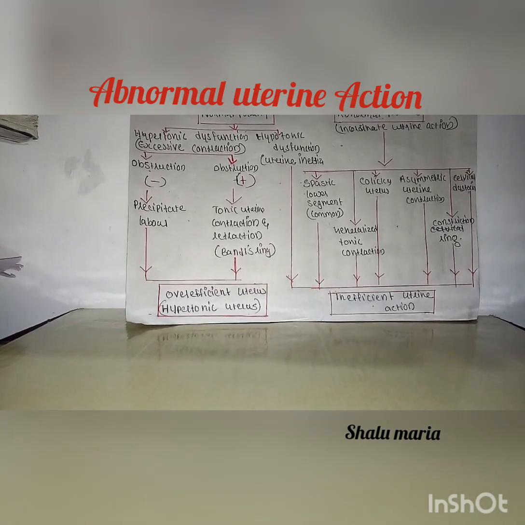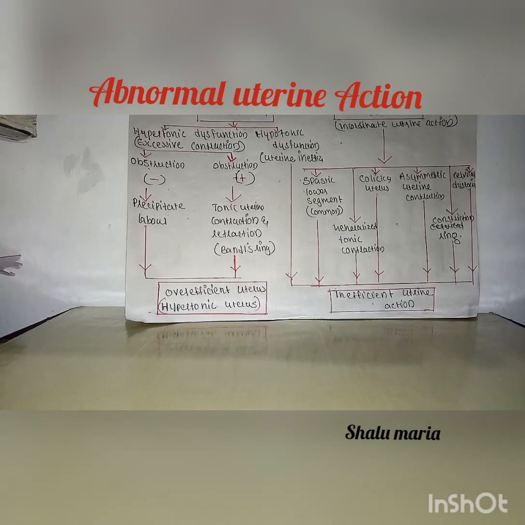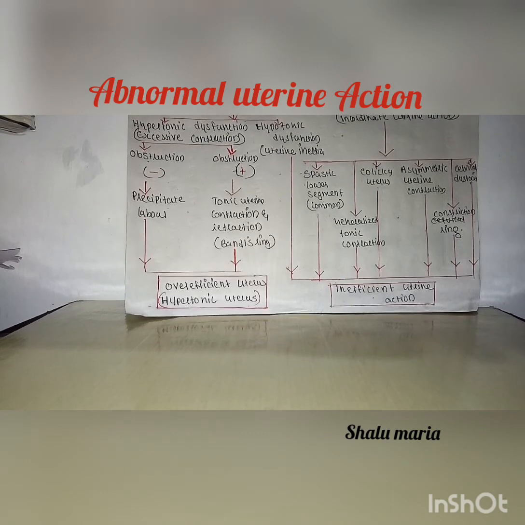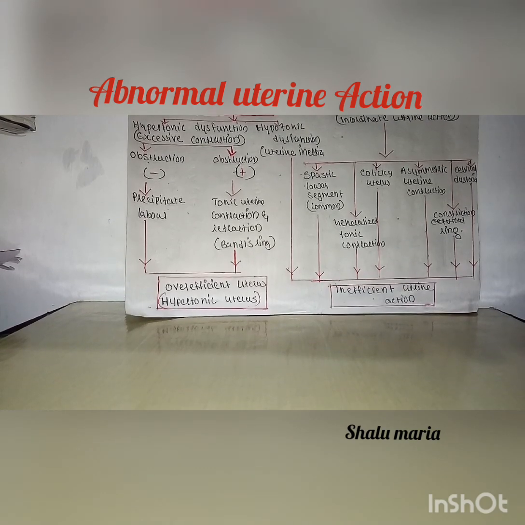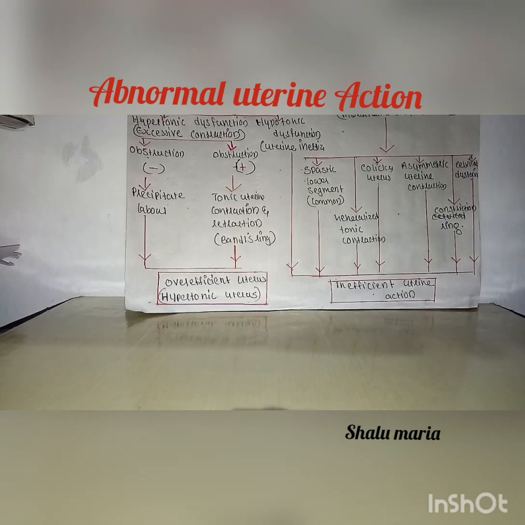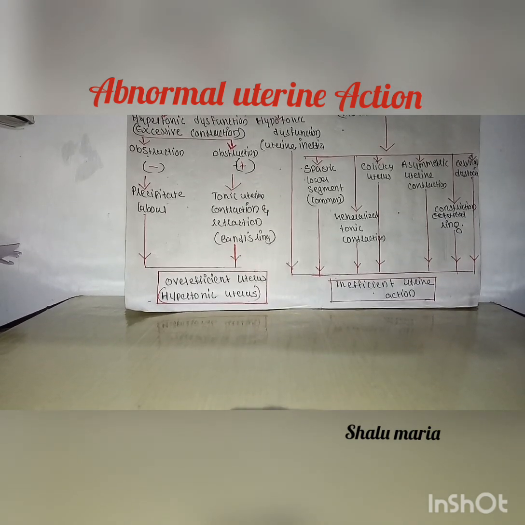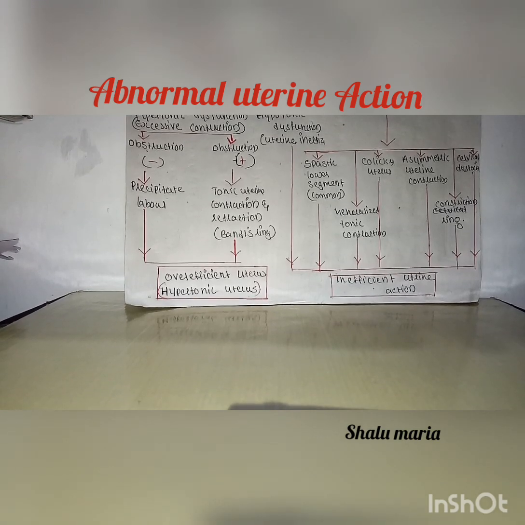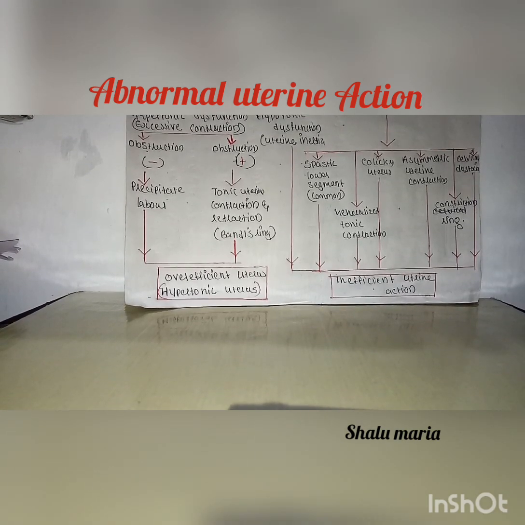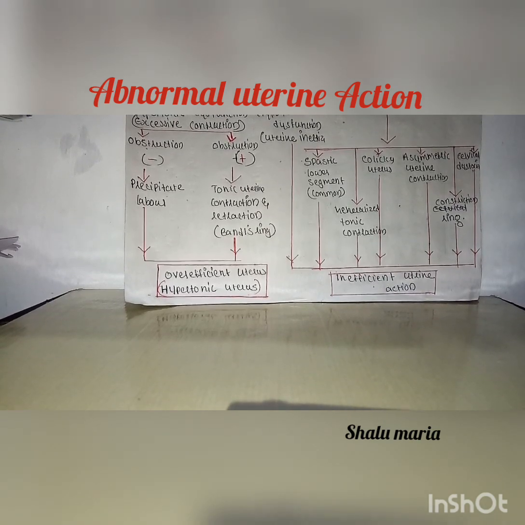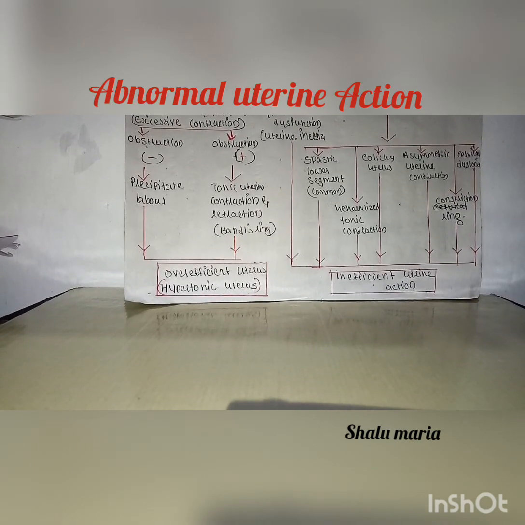Then move on to the abnormal polarity. There will be incoordinate uterine action. That is, the uterine contractions will not be in a coordinated way, just opposite to normal polarity. Then we can move on to the sub-classification of the normal polarity. It is subdivided into hypertonic dysfunction and hypotonic dysfunction.